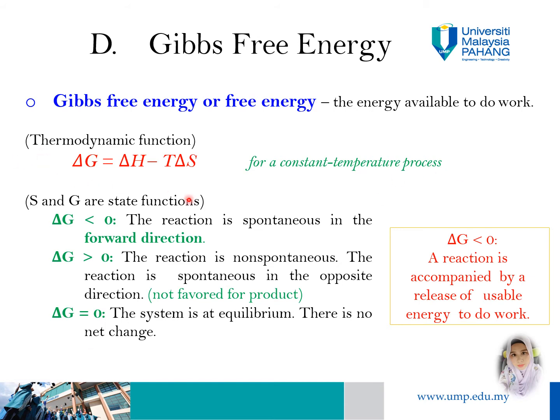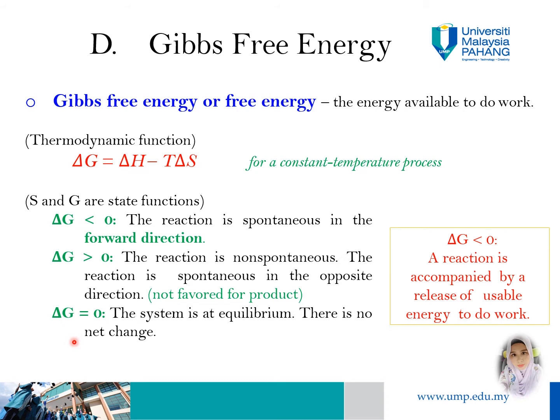H, S and G are state functions. When delta G is less than 0, the reaction is spontaneous in the forward direction, while if delta G is more than 0, the reaction is non-spontaneous and spontaneous in the opposite direction, which is more favorable to the reactants.